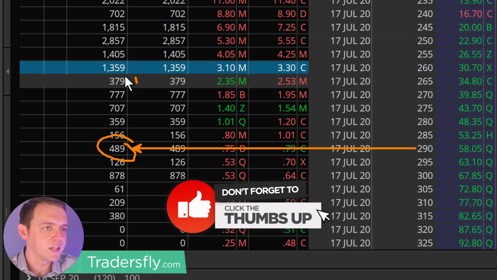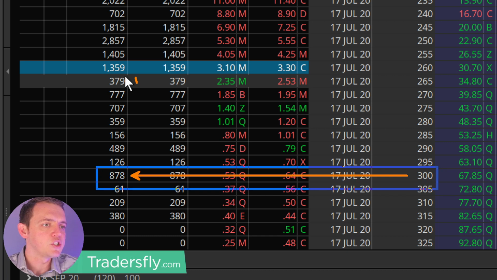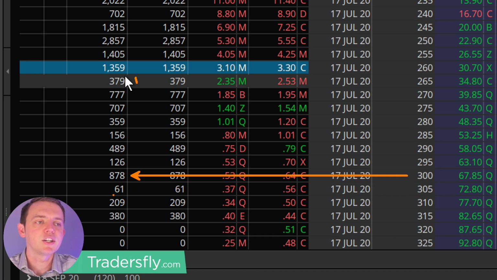Why? Well, we're at the 290 over here. And what about this one? This one at the 300 level, we jump to 878 contracts. And then the one right after it at the 305 has only 61. So if I'm interested in the 300, and between 290 and 310, which one would I choose?